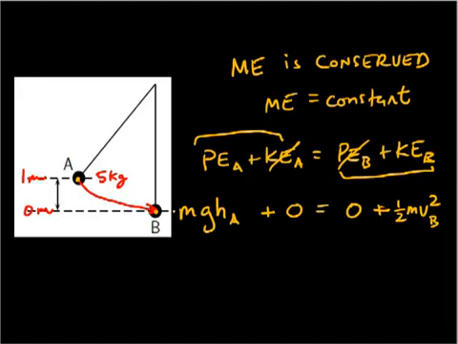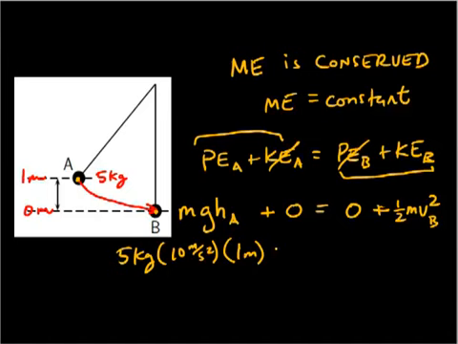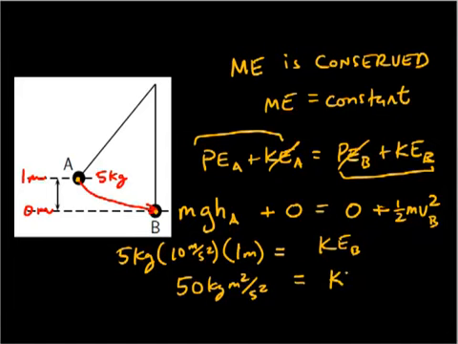So plugging in the numbers here, we say we have a mass of 5 kilograms. G, we're using 10 meters per second squared instead of 9.8. And H, 1 meter. That's going to equal this kinetic energy at B. Now we can break this apart and solve for the velocity if we want to. Let's just get the kinetic energy here to begin with. This would be 50 joules. Or 50 kilogram meters squared per second squared, that's 50 joules. Energy is not a vector quantity, there's no direction associated with that. So that must be the kinetic energy at the bottom.